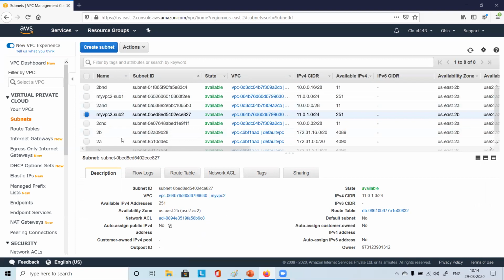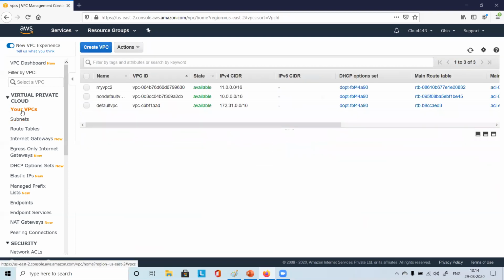So you got 2 subnets at least, right? Okay, so I think that's enough for testing purpose, right? Now you can go to your VPC, and we had created my VPC2, right? Just create one more VPC on your own, my VPC3, and just in place of 11, just try with 12, whatever you have done so far on your own.